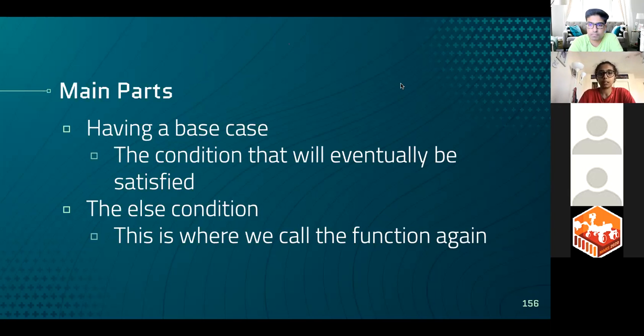But what if we put in 7, so recursive 7? Then when it's 7, instead of returning something, we go out of there. I'll just tab in here so we know. Tab. We go out of the conditional, and instead of returning, we call the same function again, recursive. And then instead of x, we just do x minus 1. So when we call recursive 7, this will call recursive 6 because